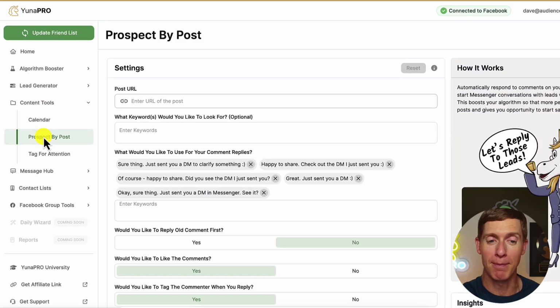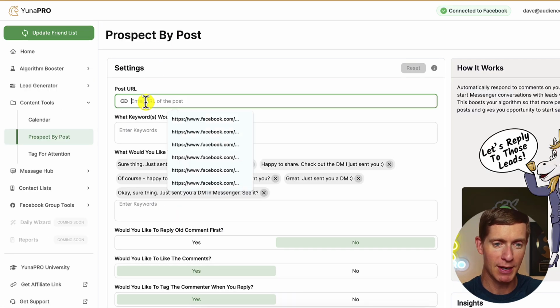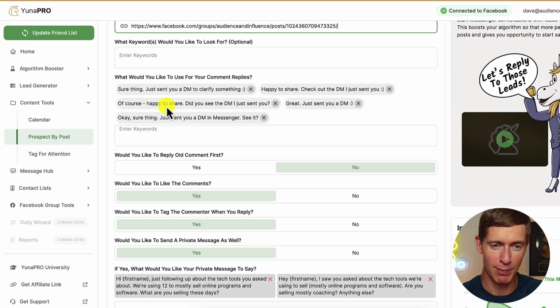It's called Prospect by Post. And let's do this together here. So I'm going to take the link to the post that I want to keep engagement on. I'm going to put that right in here. And then I'm going to tell Unipro, when someone comments on that post, what do I want to do for a comment reply? Well, I've given Unipro a bunch of comment reply examples.